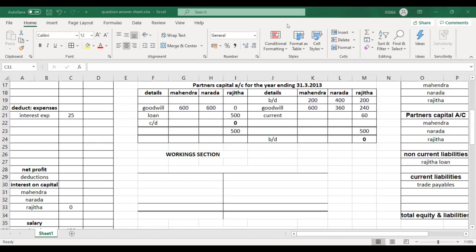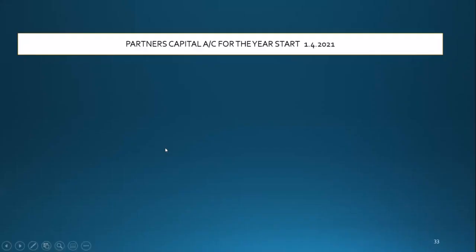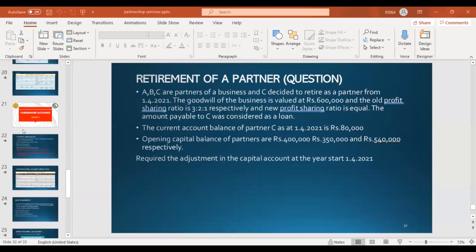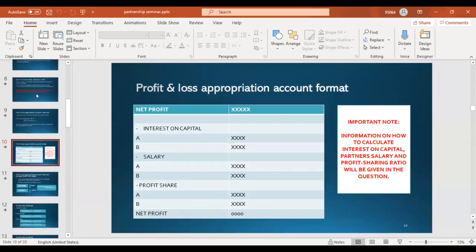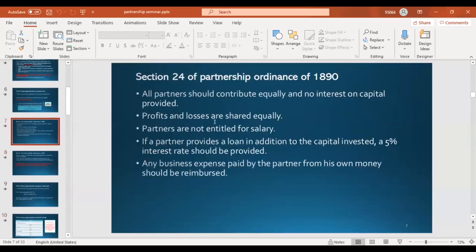Okay, now I'll explain again. What does this say?